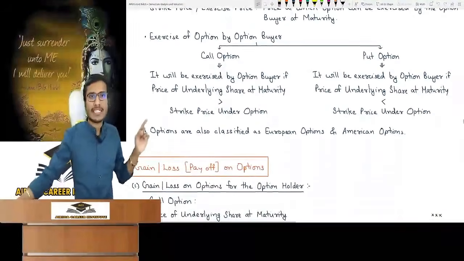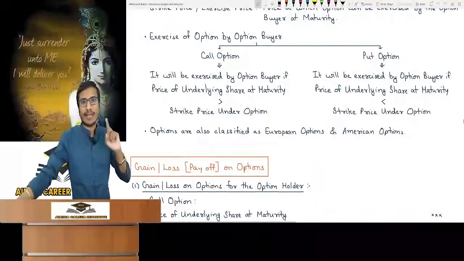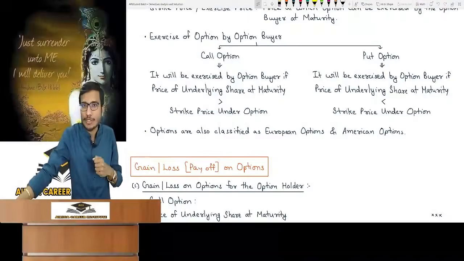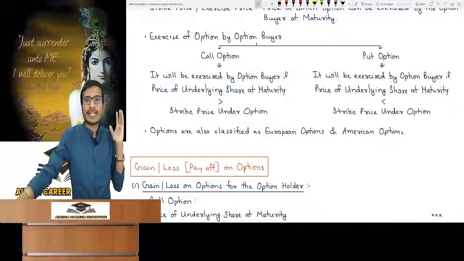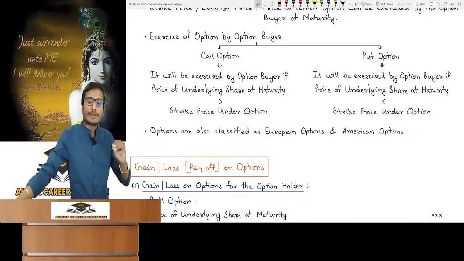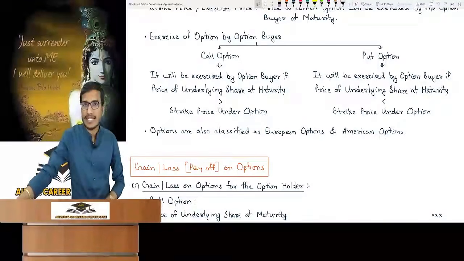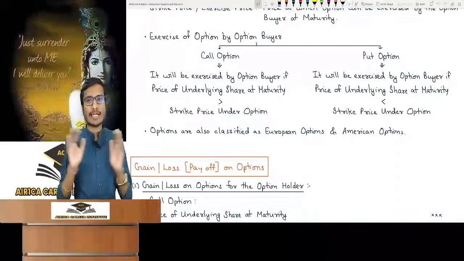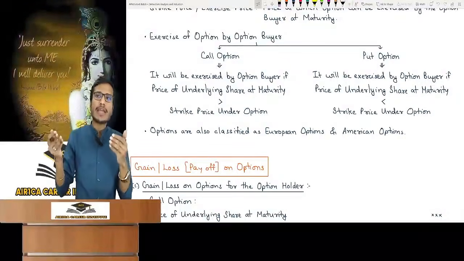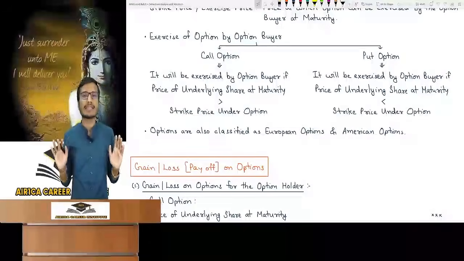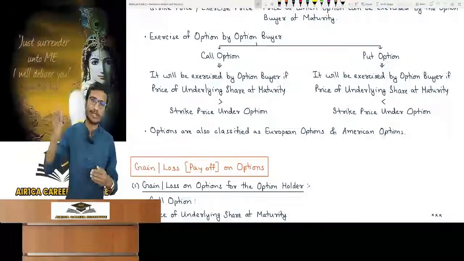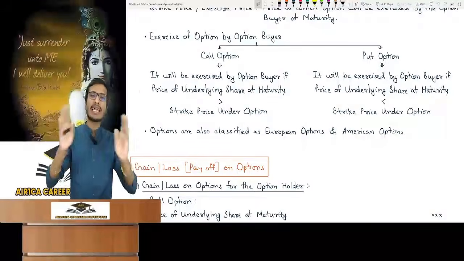I have written one last feature in the option. It is not useful for any exam, but those who study from here and there say that you have not taught it, which has nothing to do with the syllabus. Look at it once. Options can also be classified as European and American. It is theoretical. Understand the difference between both. European option means options that you can only exercise on maturity, not before that. American option means you can exercise even before maturity. It's like a futures contract. You can exercise anytime even before maturity. That's all you have to remember.